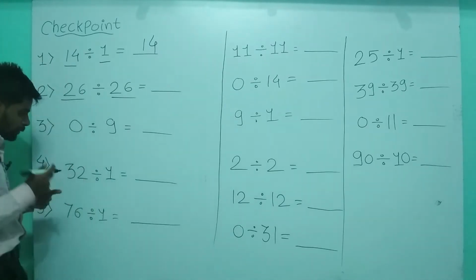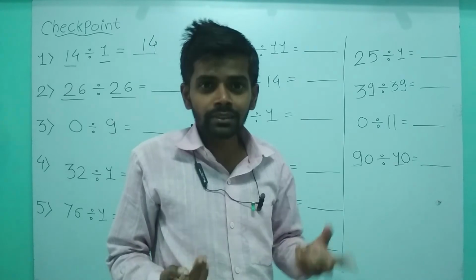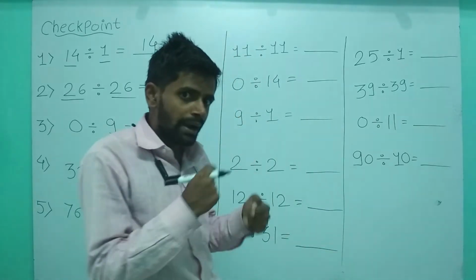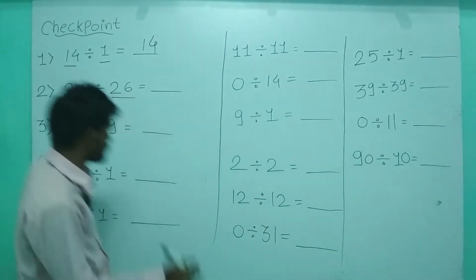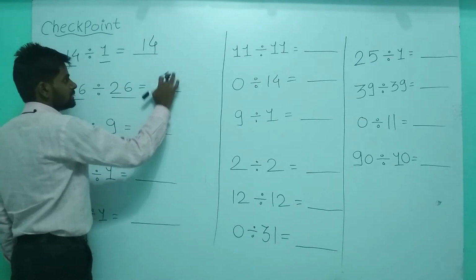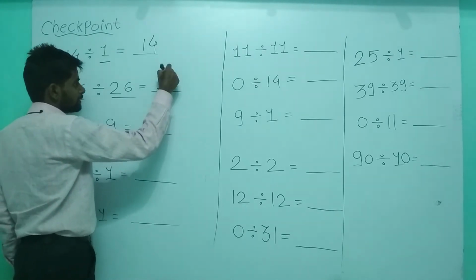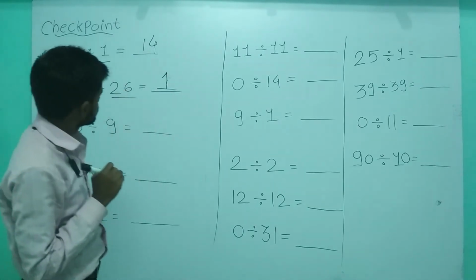Yes, and I told you that if the divisor and dividend both are same, that means the number is divided by itself. So the quotient is 1. So we will write 1. Okay, this is 1. Write properly. Okay, this is 1.